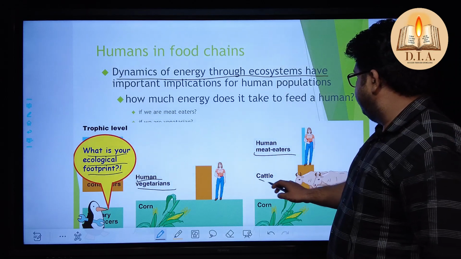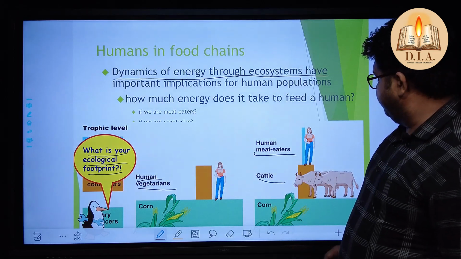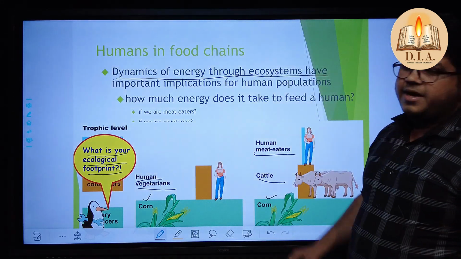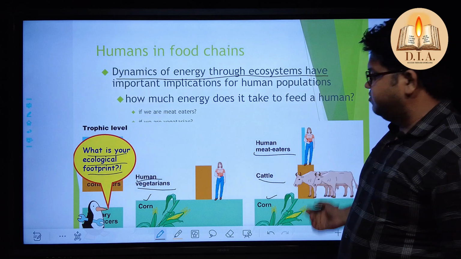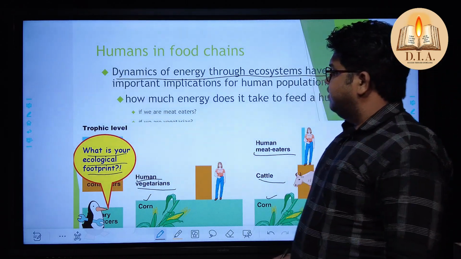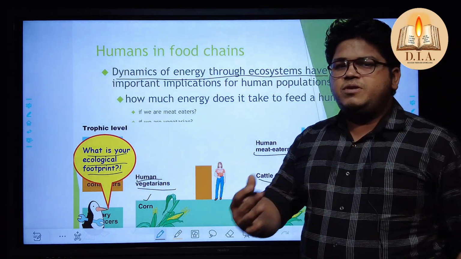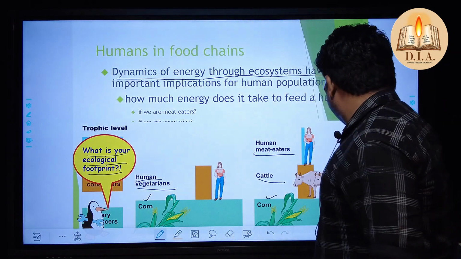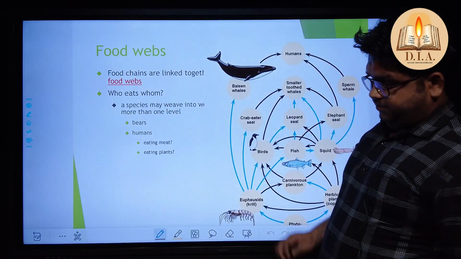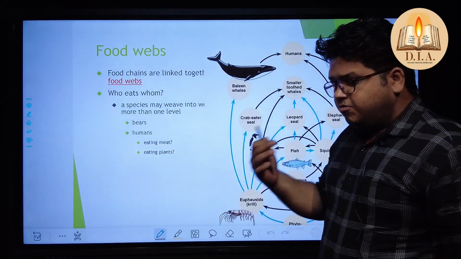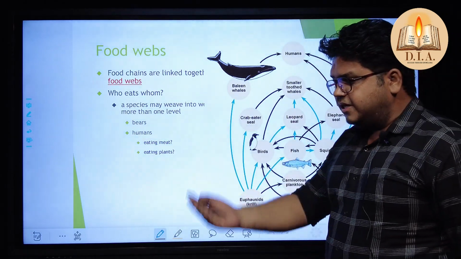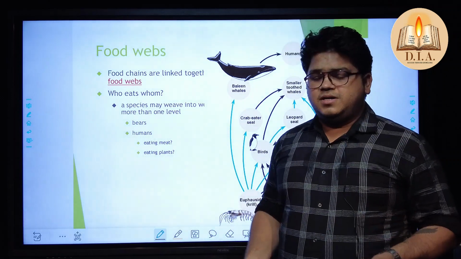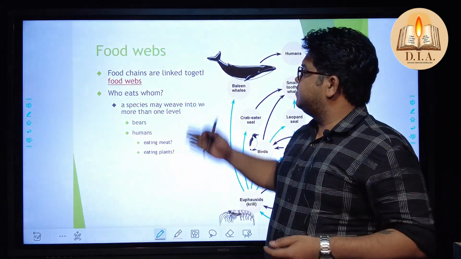Okay, cattle are herbivores. So look at this picture, a corn which is eaten by humans also, and animals also. We both are herbivores. So in the food chain we are known as omnivorous, where we feed on herbivores and carnivores also. This kind of system, where humans are living, where animals are living, even mites, rats, insects, all the systems mixed with each other, is known as a food web.